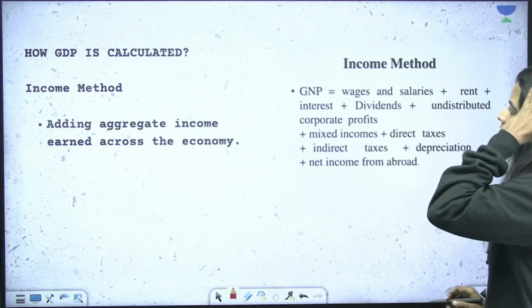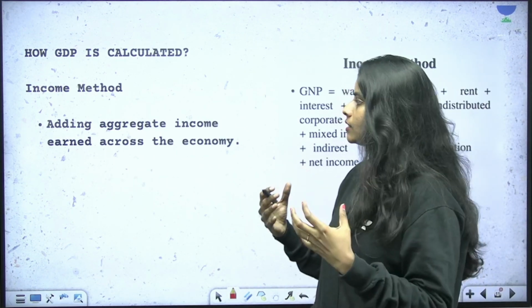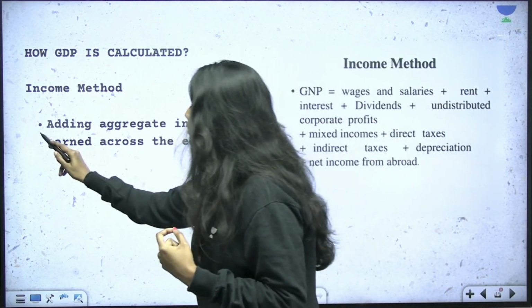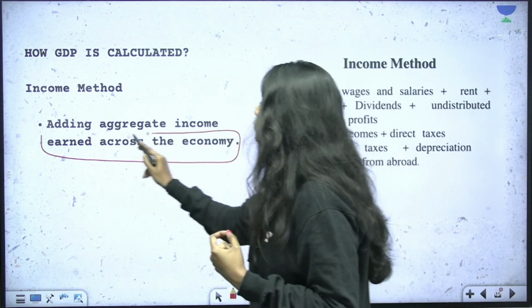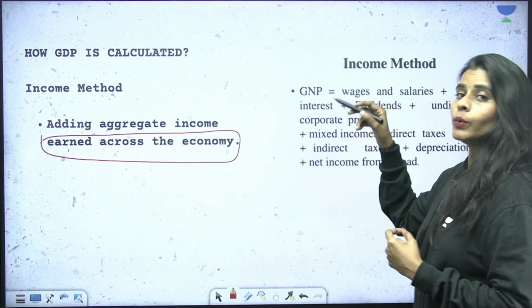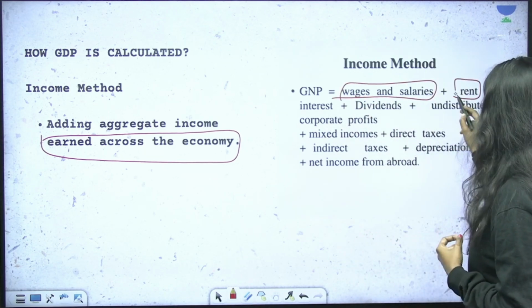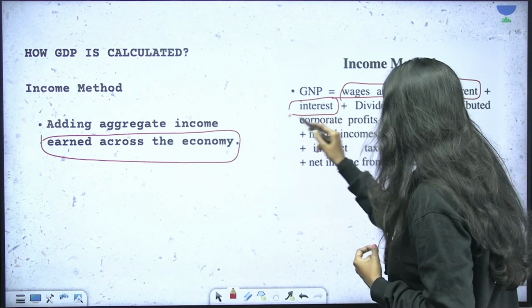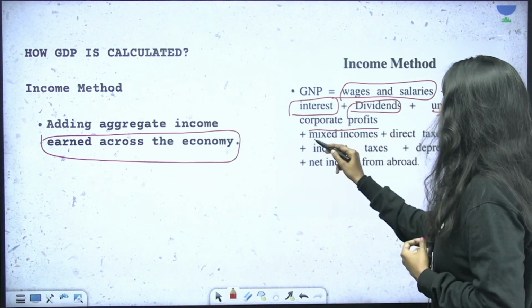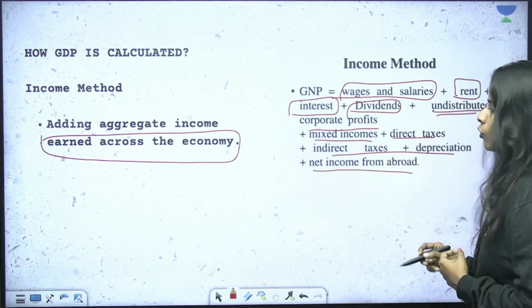And the second method is the income method. In the income method, it is very easy, we will simply add the aggregate income of all the sections of the economy. Okay, so here is the example. In the income method, we calculate the wages and salaries, the rent, the interest payments, dividends, undistributed corporate profits, mixed incomes, direct taxes, indirect taxes, depreciation, net income from abroad, etc.